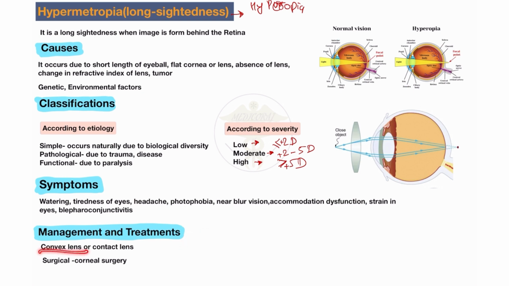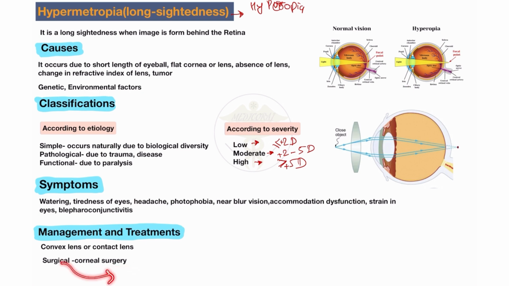First of all, convex lenses or contact lenses are used in the hypermetropic patient. Like I discussed, in the myopic patient we always use the concave lens, meaning a negative power lens, but in the hypermetropic patient we always use the convex lens, a positive type of lens. Here you will see the convex lens used for correction in the hypermetropic patient. Those persons who don't want to use glasses always use contact lenses. Also there is surgical treatment like corneal surgery, like LASIK surgery, which I already discussed.